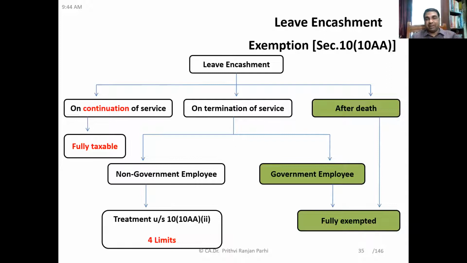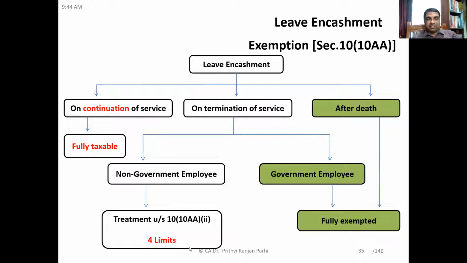At the time of retirement, if the employee is receiving this leave encashment, then we have to see whether the employee is a non-government employee or a government employee. For a government employee, it is fully exempt. You have already seen in section 10(10AA)(i). But for non-government employees, there are 4 limits. This is explained in section 10(10AA)(ii). Right?